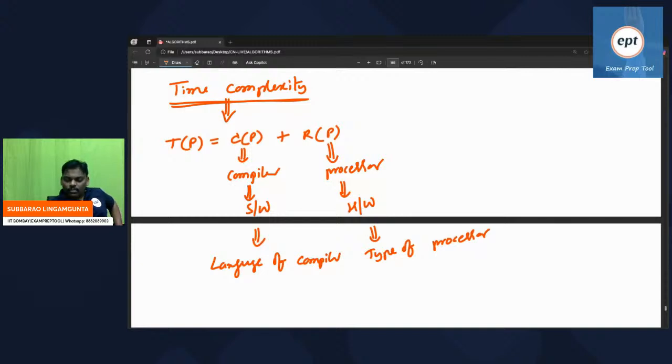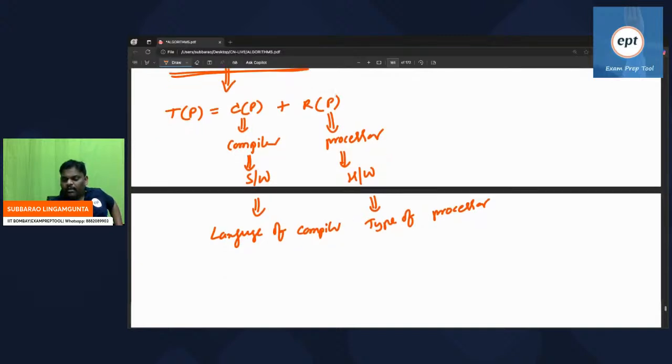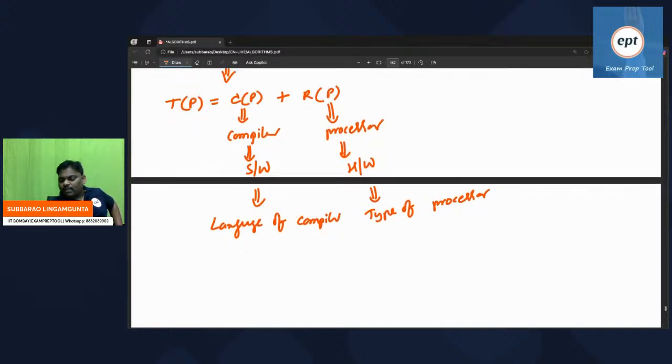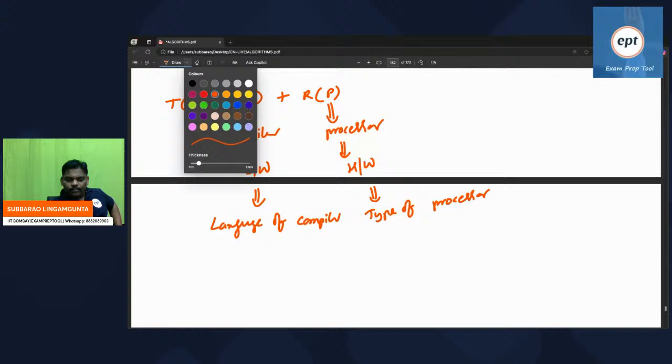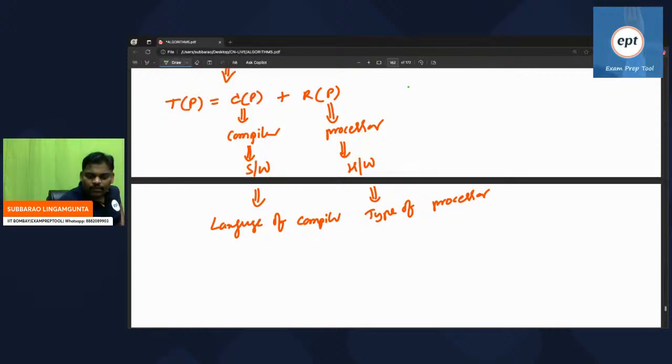So time complexity is actually based on two parameters: language of the compiler and type of processor. These two things matter. Time complexity of any program is based on the language of the compiler and the type of processor. These two things are important.